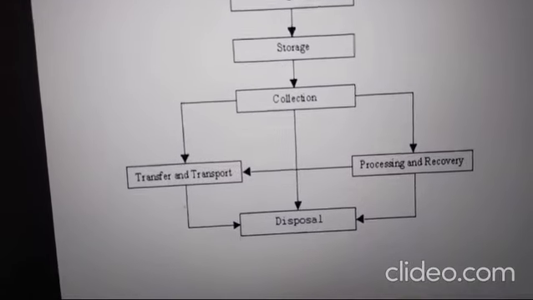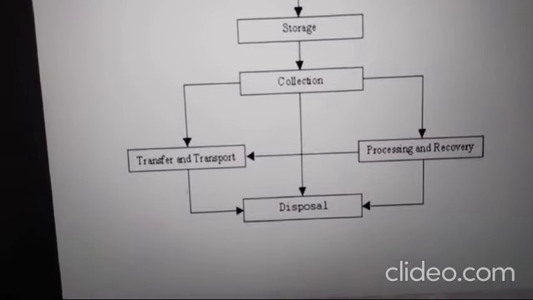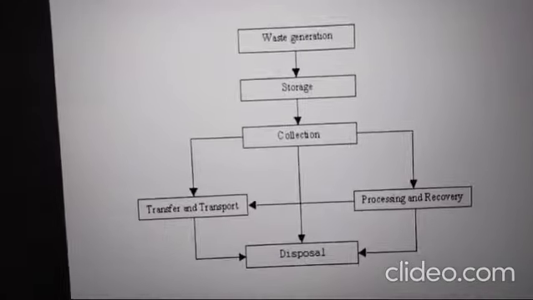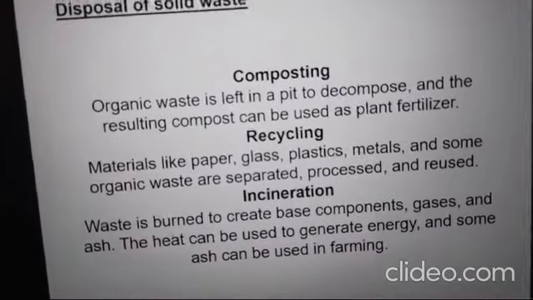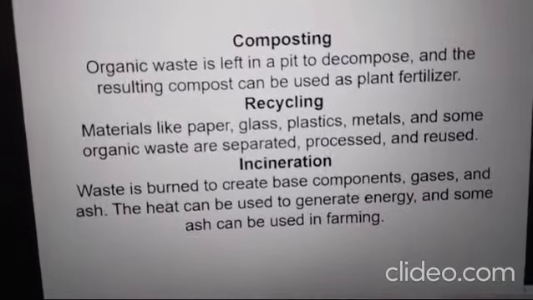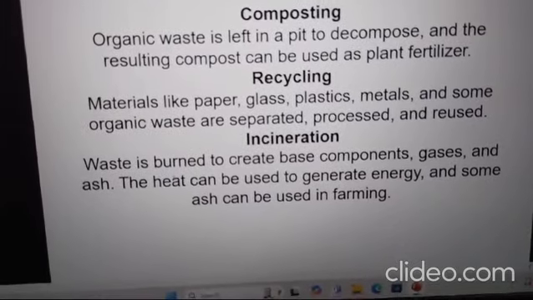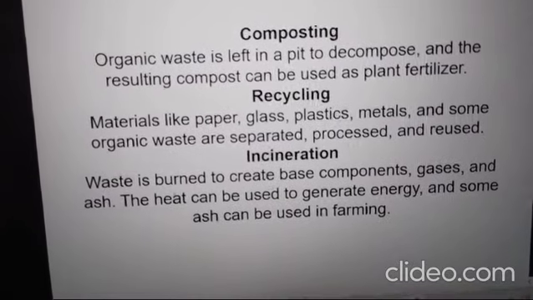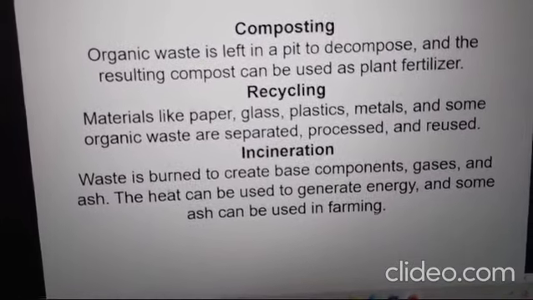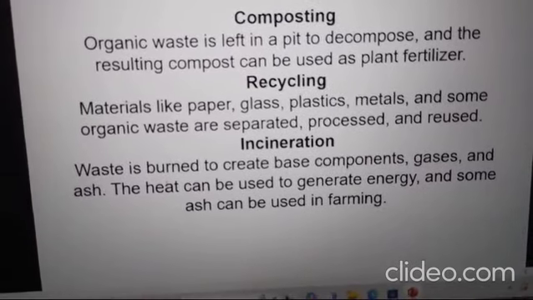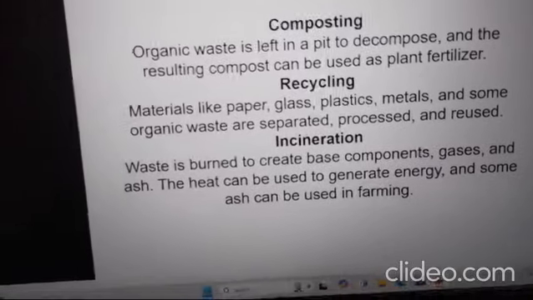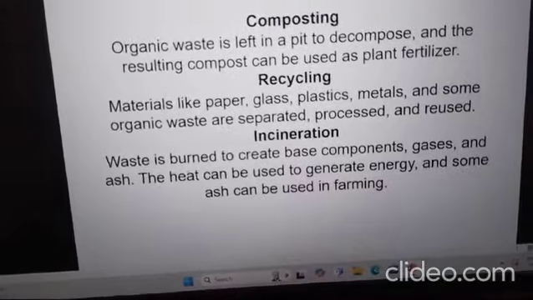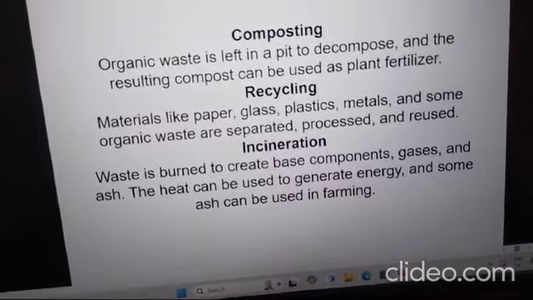So this is the processing and recovery, and the collected waste is also transported to disposal operations. There are three types of disposal methods. One is composting. In composting, organic waste is left in a pit to decompose and is converted naturally into fertilizer, and the resulting compost can be used as plant fertilizer. For example, domestic waste, waste vegetable materials and industrial waste. If the materials are biodegradable, we can use them for composting.